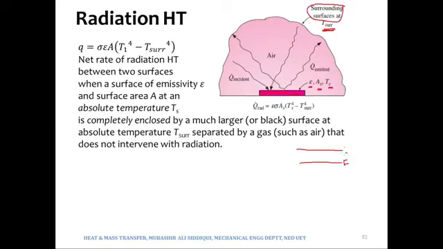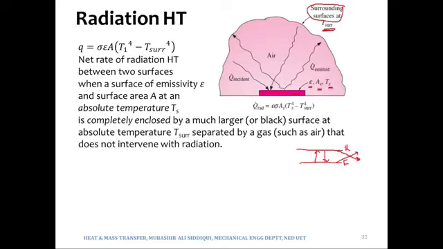The roof will emit radiation which will fall on the floor, but it will also emit some radiation that will not fall on the floor. Similarly, the floor will emit radiation that will fall on the roof, and it will emit radiation that will not fall on the roof, rather it will be incident upon the side walls. So in chapters 12 and 13 we will also take that fraction into account, which is called the view factor or the shape factor.